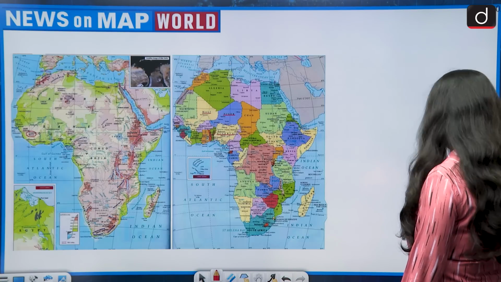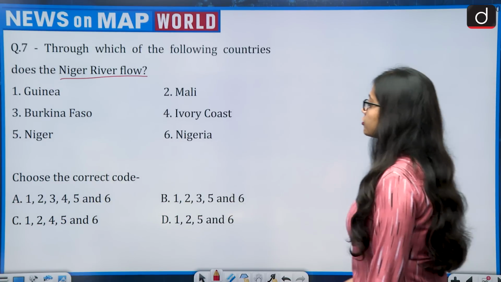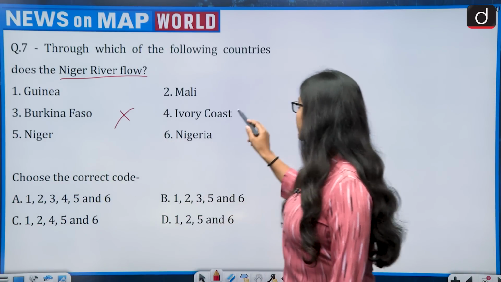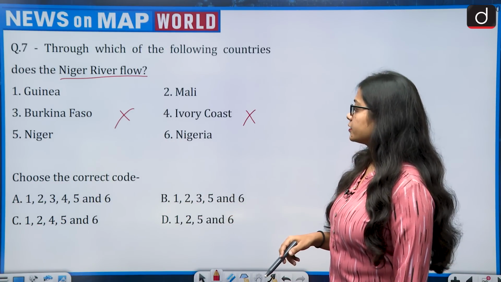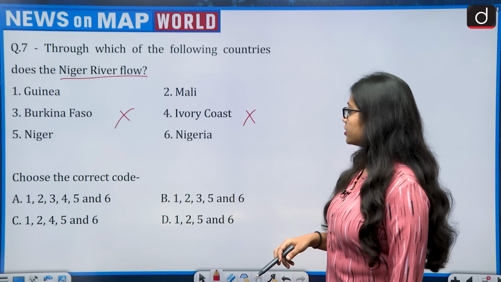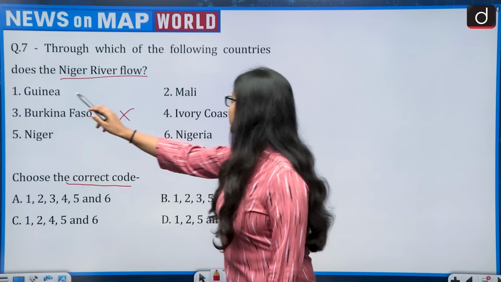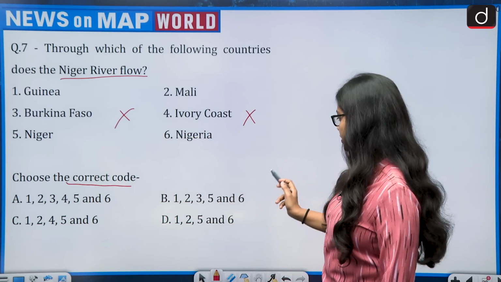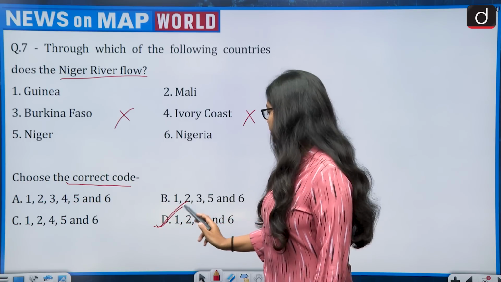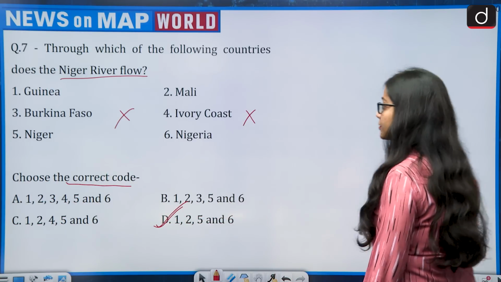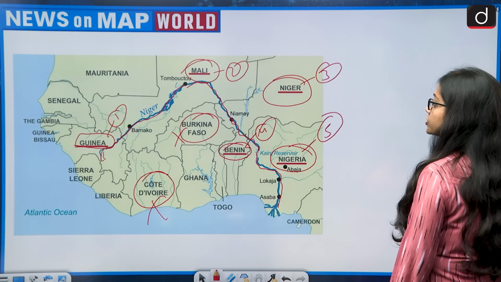So let's get back to the question. So Burkina Faso gets eliminated and Ivory Coast gets eliminated. So the correct code should be 1, 2, 5 and 6. So the correct answer is option D, that is 1, 2, 5 and 6. Now moving on to the next question.